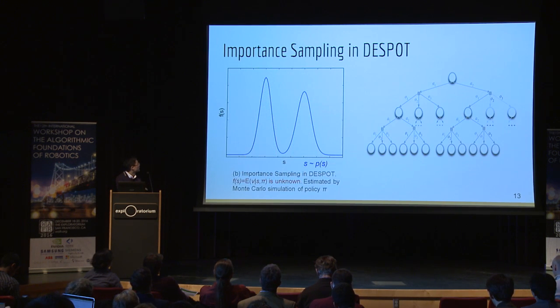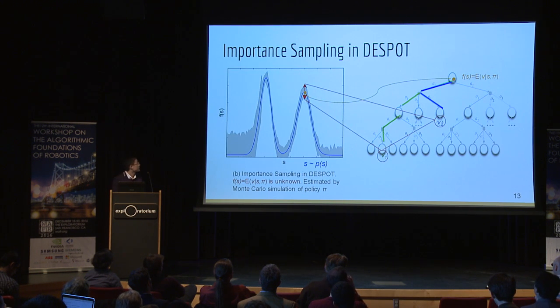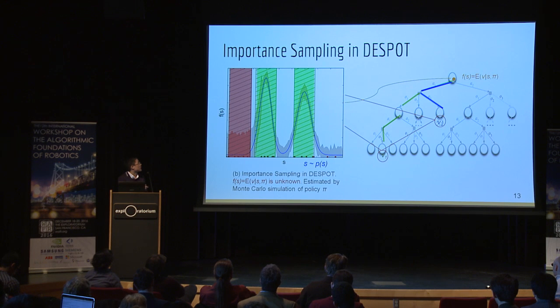But in DESPOT, a sample s corresponds to a state sampled according to the initial belief, and its value F(s) is the expected reward given a starting state s following a policy pi. The problem is that we don't know this value exactly, and we can only do Monte Carlo simulation to estimate this value, and the variance of estimating this value also brings errors. So in such a case, we prove that we need to sample more in the area where either F(s) is high or its estimation variance is high, which is the green area or the red area. Here, the variance is high.